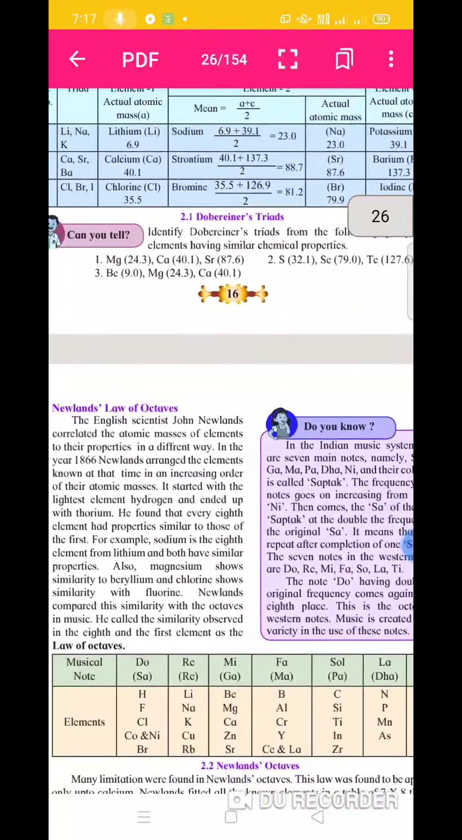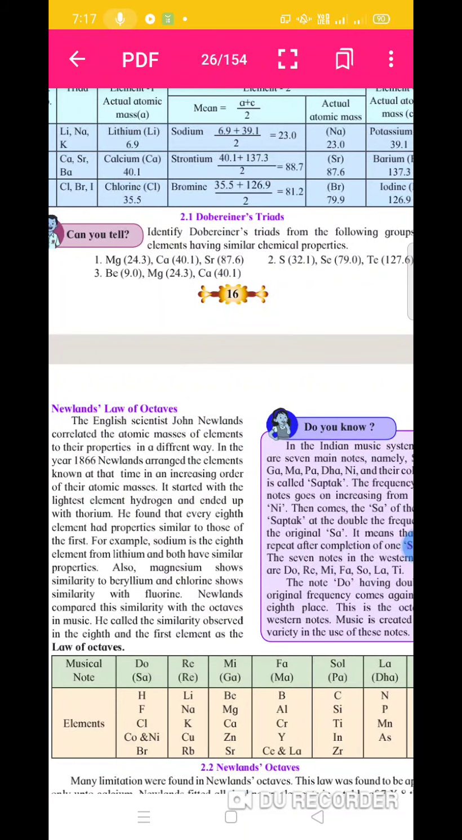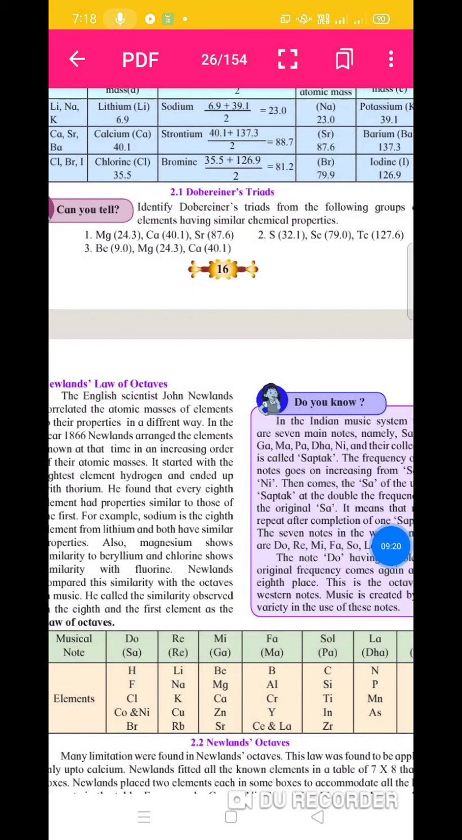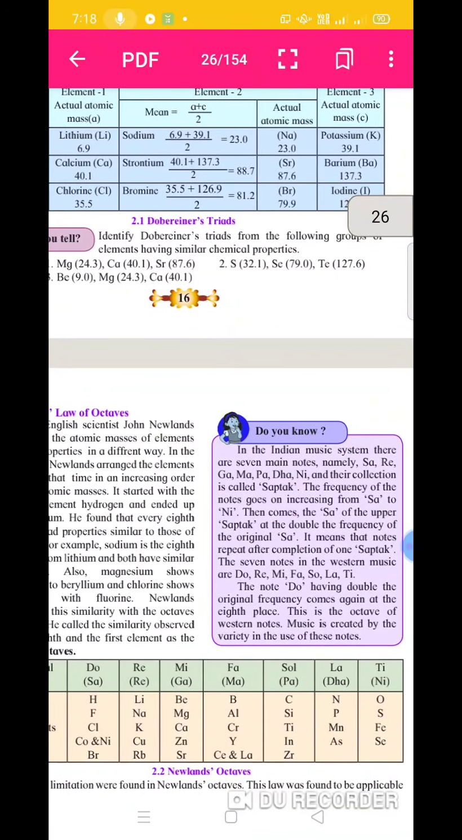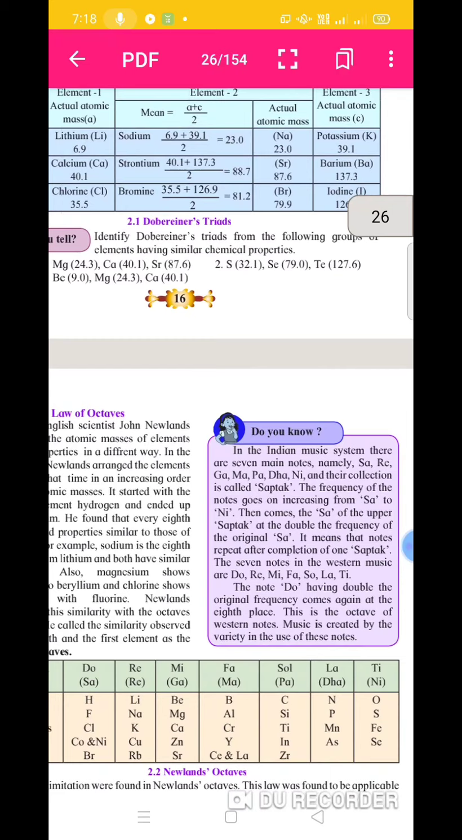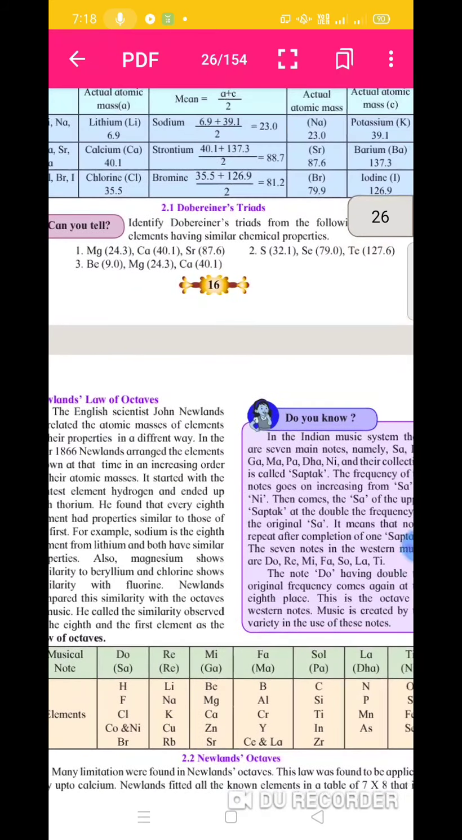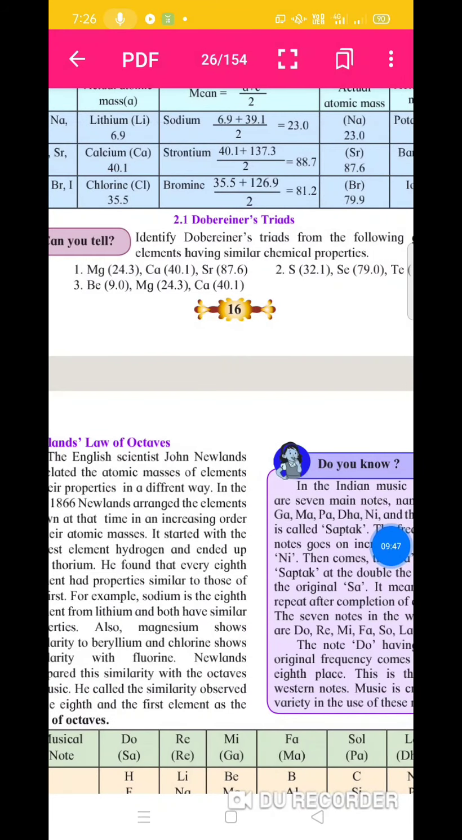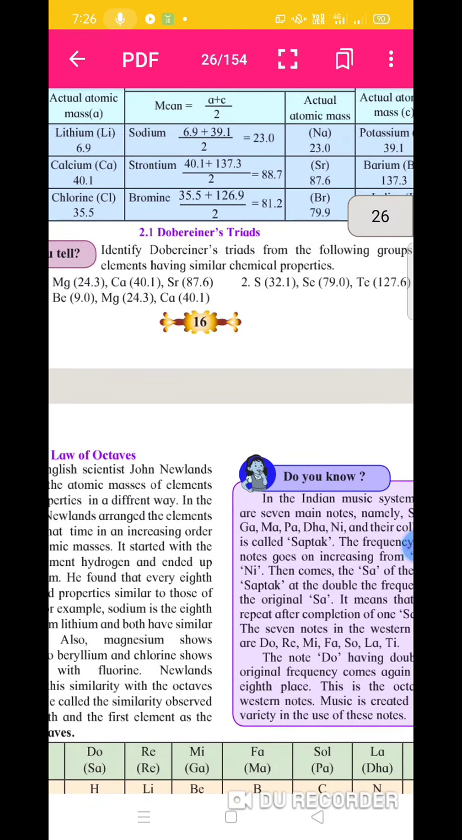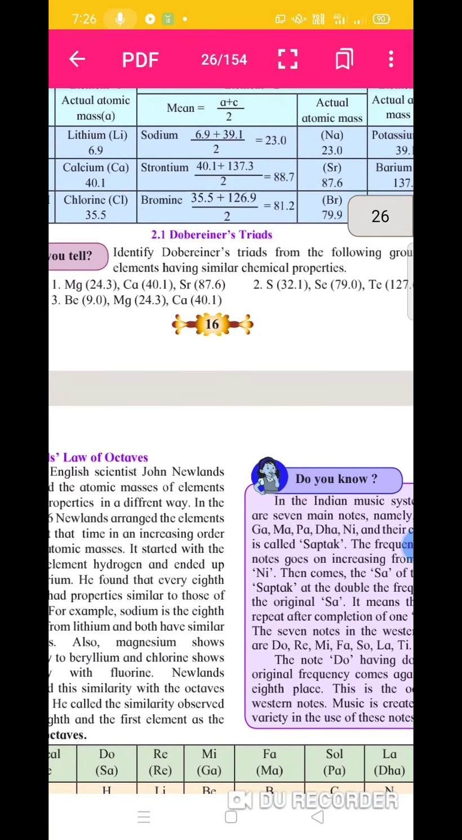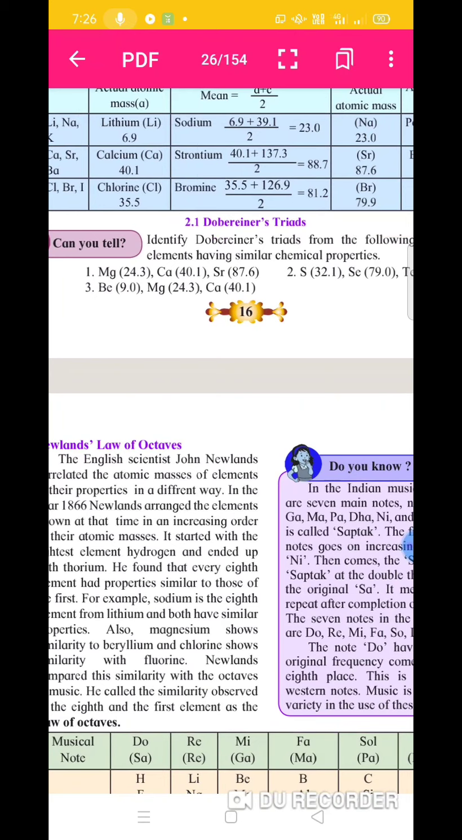Next, can you tell, identify. Students, now see, the question is: identify Dobereiner's triads from the following groups of elements having similar chemical properties. First is magnesium, calcium, and strontium.